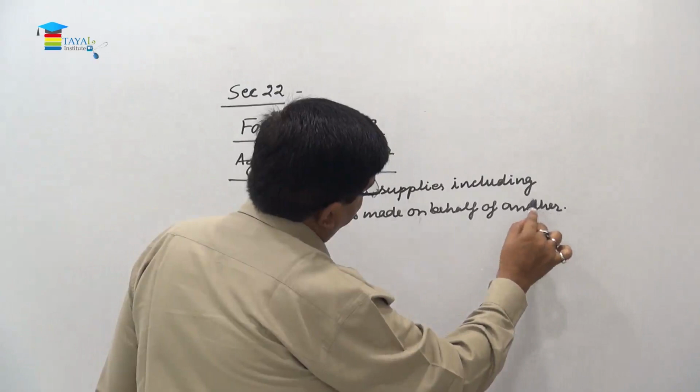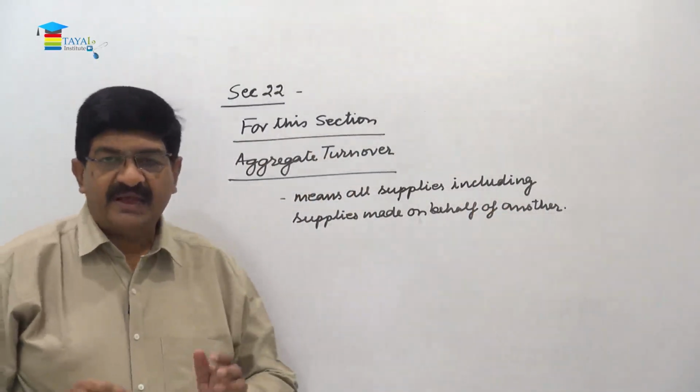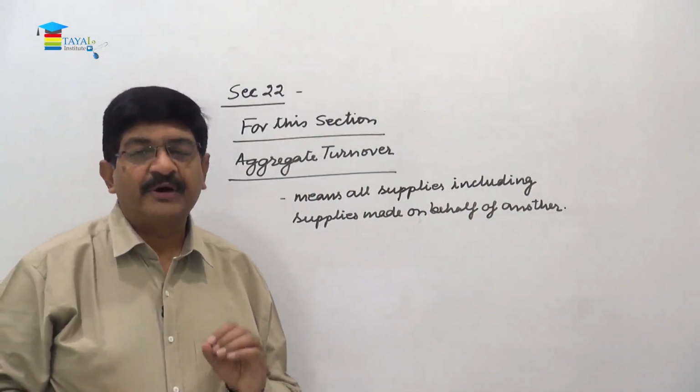So whatever supplies are being made by a person in his own capacity as well as an agent of somebody else, everything will be included in his turnover.